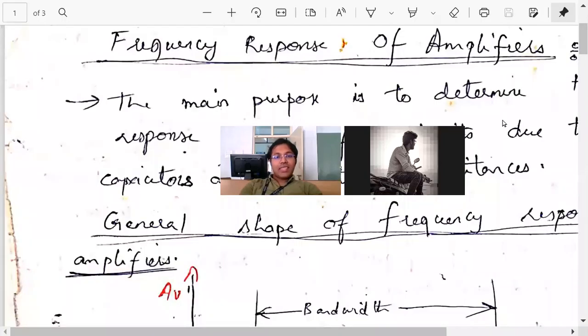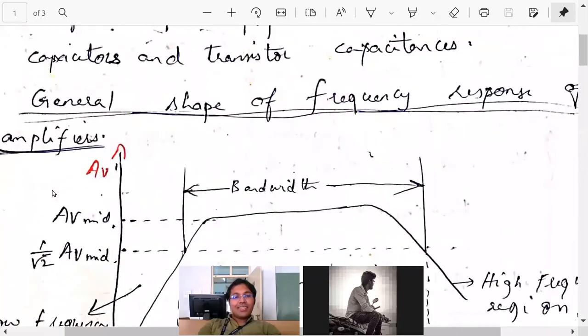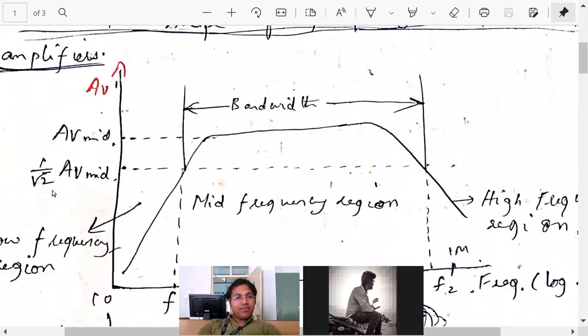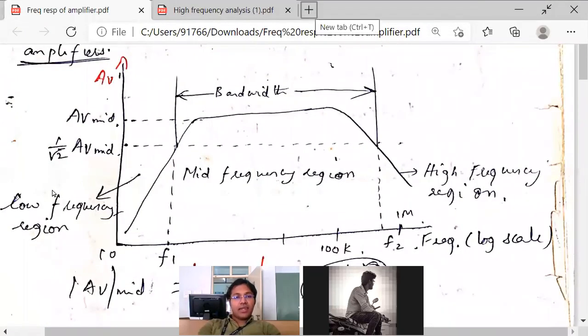So in yesterday's class, we started discussing the frequency response of an amplifier. This is the shape of the frequency response of any amplifier. It could be single stage, it could be multi-stage, under multi-stage it could be a two-stage RC coupled amplifier.